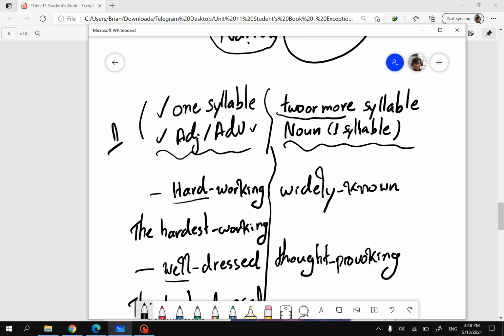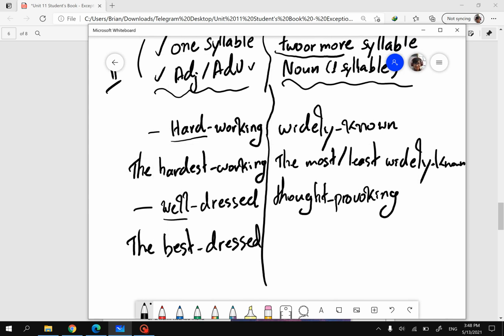So it changes from widely known to the most or the least widely known. Again, if it has two or more syllables, we don't look at part of speech or anything, we just add the most or the least. Okay, easy.